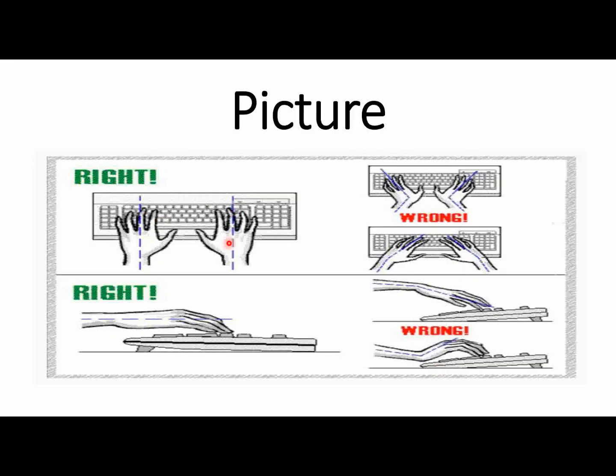The first line, I am repeating: The picture provides information related to the hand's position during typing. This picture is divided into two areas: the upper left and the lower right. In the upper left area of the image, two hands are parallel on the keyboard and it shows the right position.